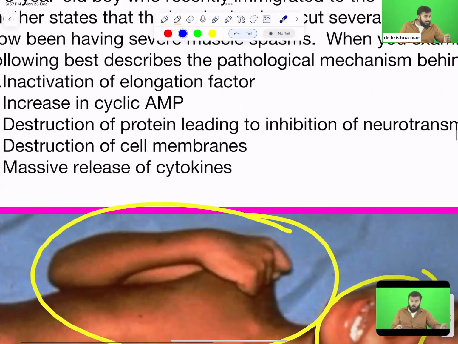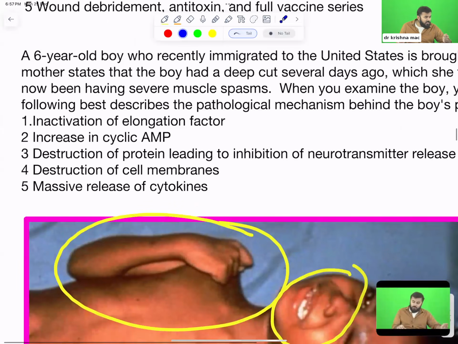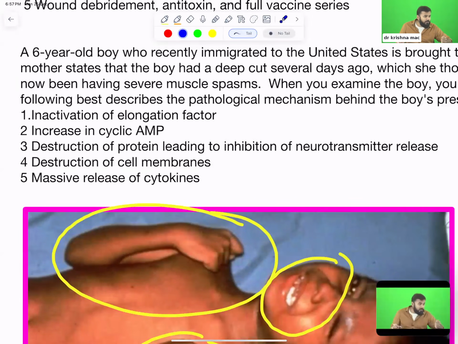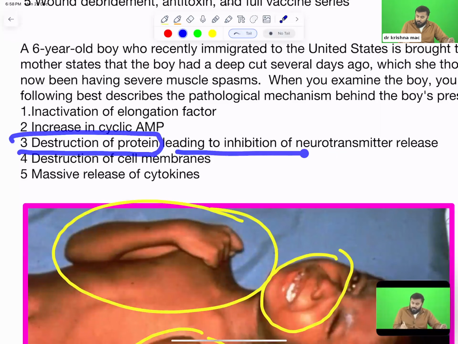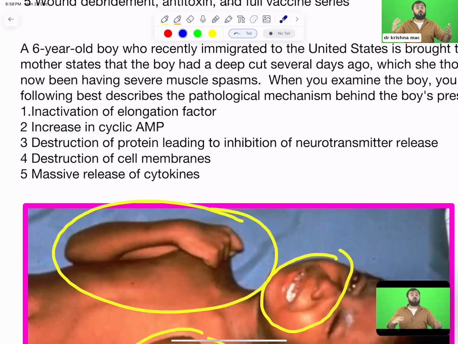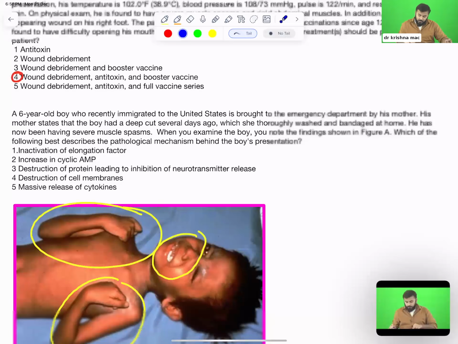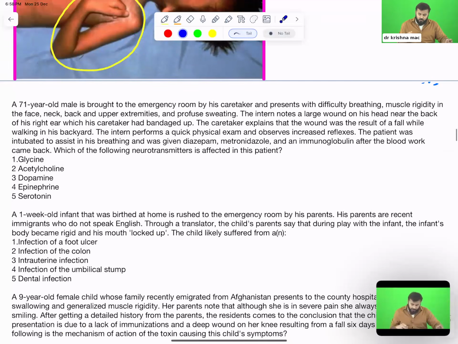Who will tell me the answer? Very good, Nidhi Jain, Shravya, very good. Ashfaq, Syed Fatima, very good. Arbina, very good. Very good, guys. Excellent. So, destruction of the protein leading to inhibition of neurotransmitter release. Which protein is that? SNARE protein. SNARE proteins means your synaptobrevin and syntaxin. Okay, synaptobrevin and syntaxin. Let us do this question also.